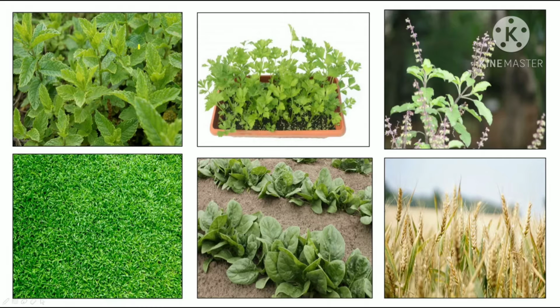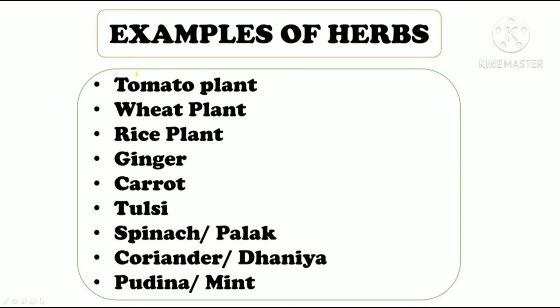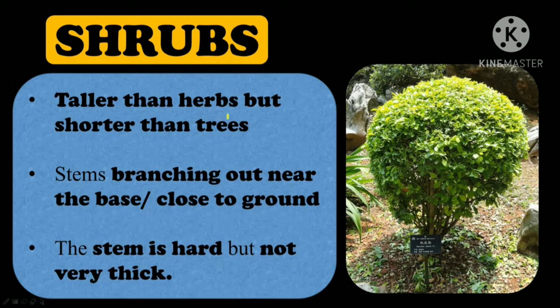Pudina plant or mint plant is also a herb. Coriander plant or dhania plant. Tulsi, grasses, spinach or palak, wheat plant, all of these are herbs. Some more examples are tomato plant, rice plant, ginger plant, carrot plant, spinach, coriander, pudina, etc. All of these are herbs, alright? We will now study about shrubs.